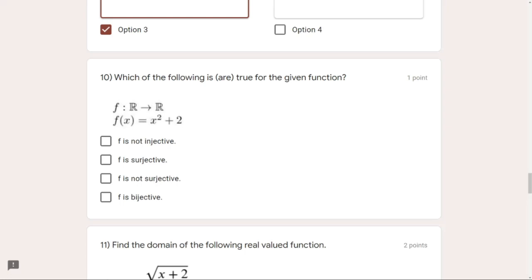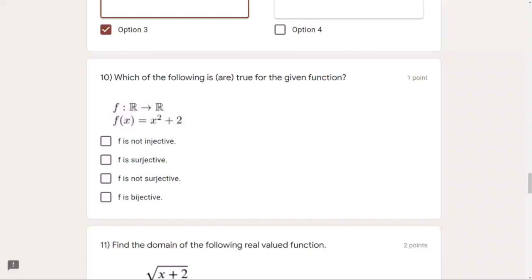For example, in our case, x squared plus 2. If it had to be injective, I'm not saying it is injective, then whatever value we put for x, we would get a unique value for y, a unique value out of this formula. So if I put a number a, then a squared plus 2, and if I put another number b, b squared plus 2, then it is guaranteed that a squared plus 2 and b squared plus 2 will be different. In that case, it would be injective. Okay, so let's see if it is injective or not. x squared plus 2. Let me give you a shorthand trick.